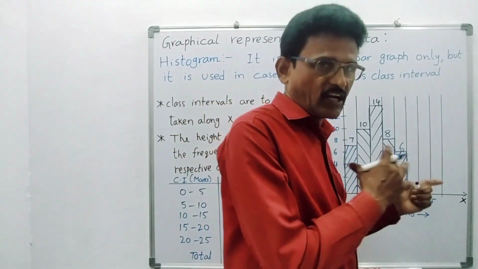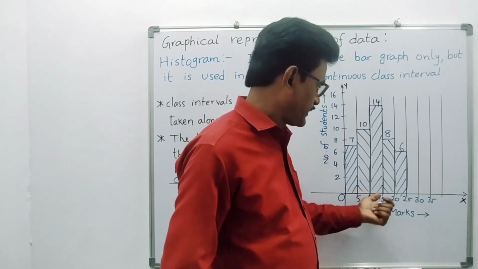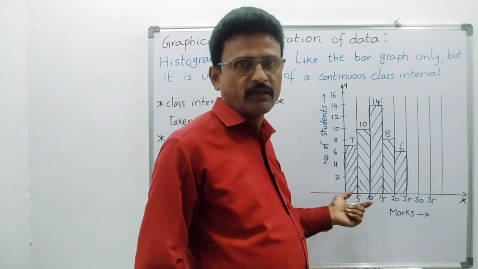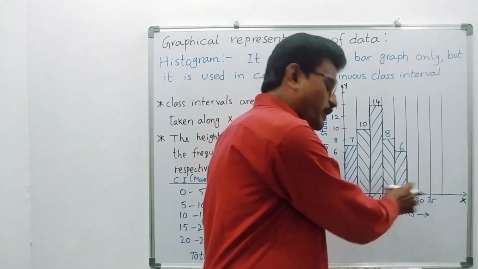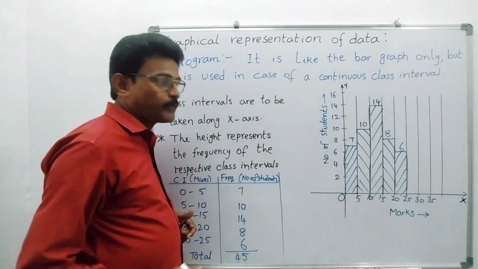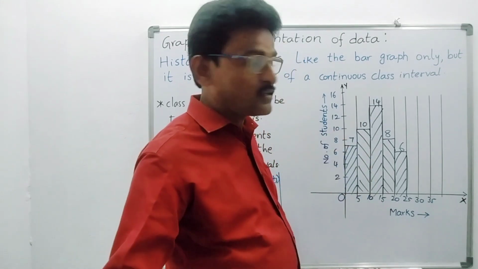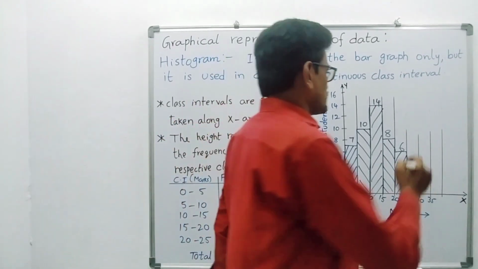Same bar type, but here it is a continuous class interval: 0 to 5, 5 to 10, 10 to 15. There is no gap between bars. All bars are rectangles. The width should be equal here also. The height changes depending upon the frequency. According to the scale, we can plot the graph. And one more thing, you have to mention the scale here. Don't forget that scale.